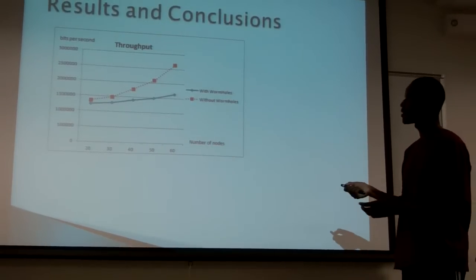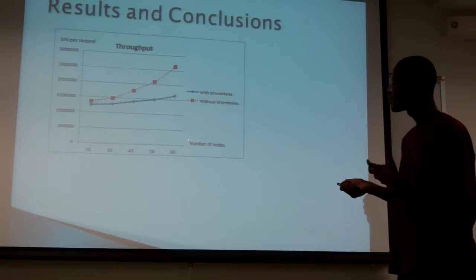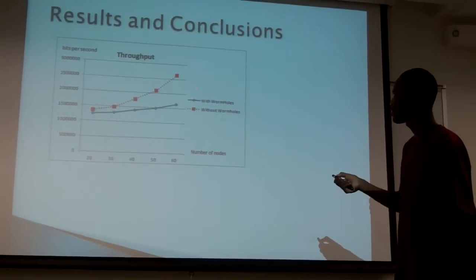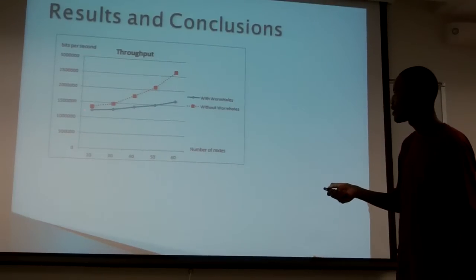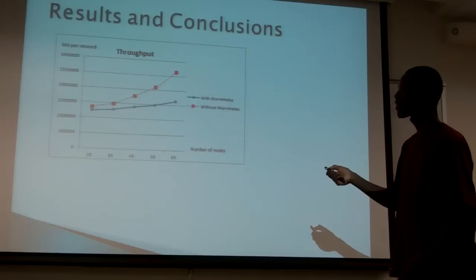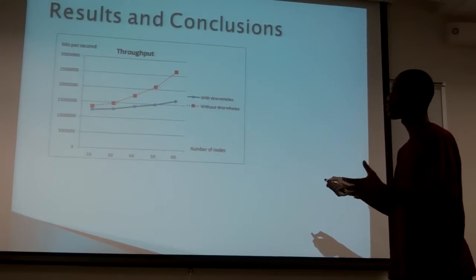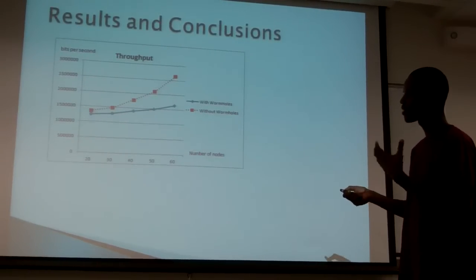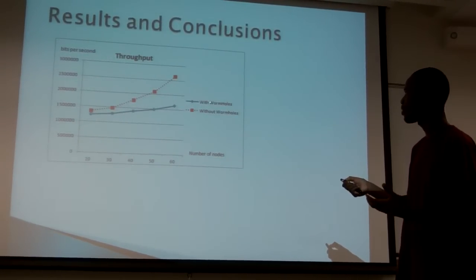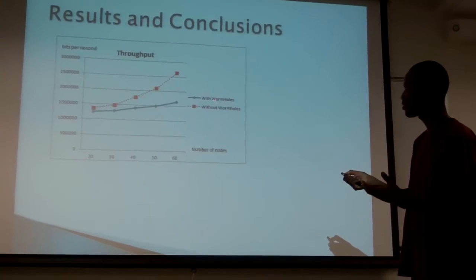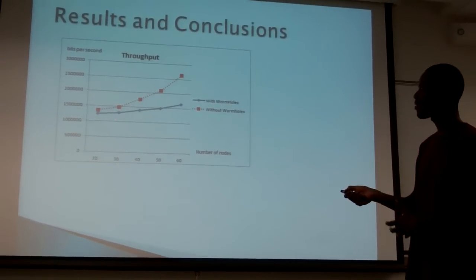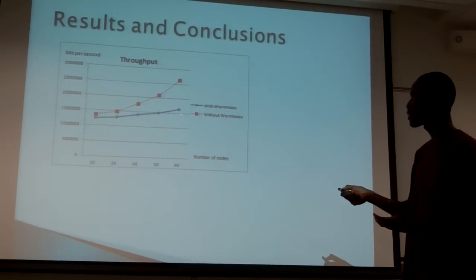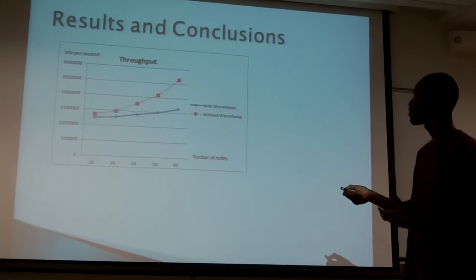So here are our results and some conclusions. When we did our simulation without wormhole nodes, as we can see from the red link, we saw an increase in throughput. We saw that the number of packets being sent was increasing as we increased the number of nodes. When we reran our simulation with 4 wormhole nodes attached to the network, we again recorded our throughput, and we see that the throughput is decreasing when we added the wormhole nodes.